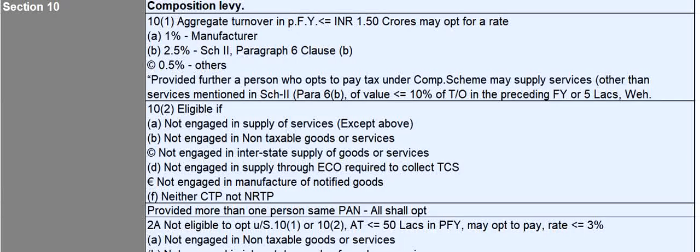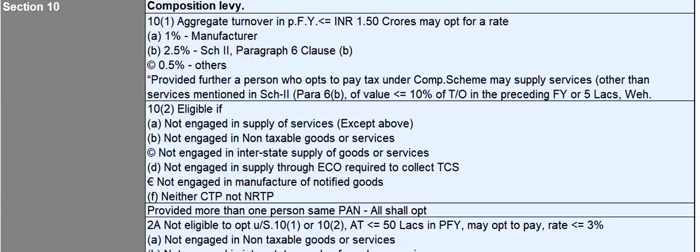Moving on to section 10, composition levy. If the aggregate turnover in the preceding financial year is less than or equal to 1.5 crores, then you may opt for a composition rate. For manufacturer, it should not exceed 1%, for restaurant services, it should not exceed 2.5%, and for others, it should not exceed 0.5%. So these are the rates prescribed under CGST, and therefore SGST will also have similar rates.